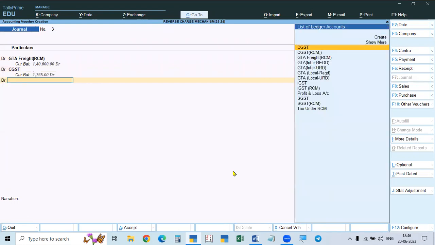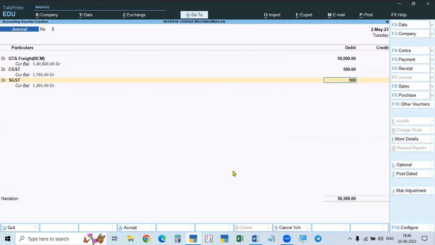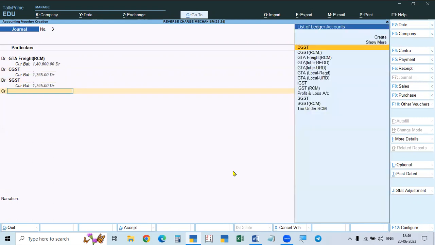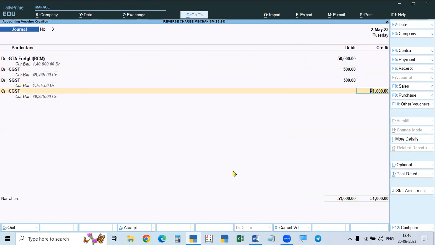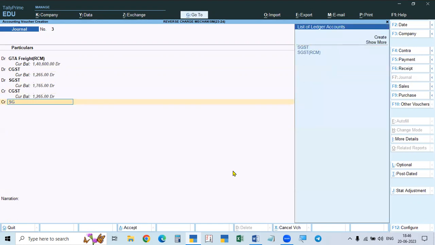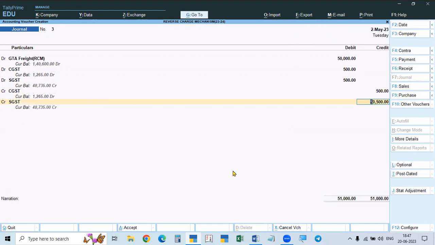Again debit SGST, not RCM, just ordinary, 500. Again credit CGST, 500. Again credit SGST, 500.